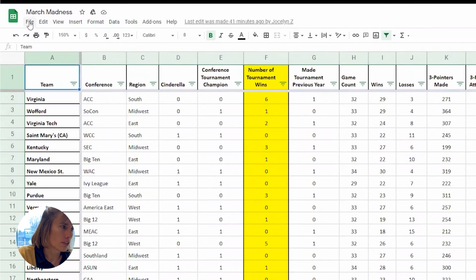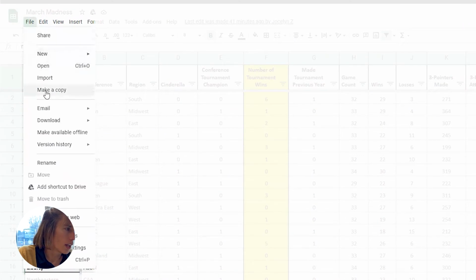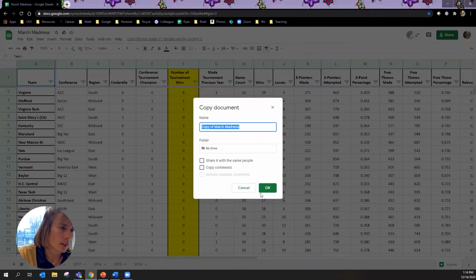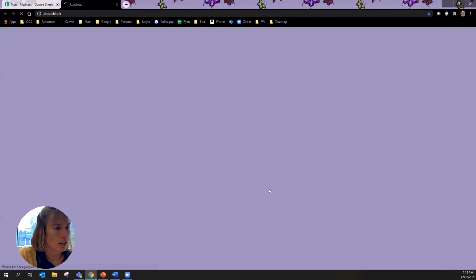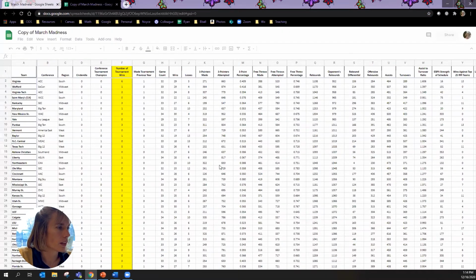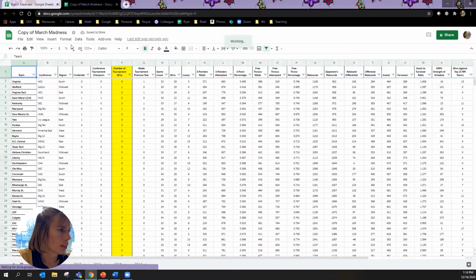You're going to go over here to File, and you're going to say make a copy and name it something meaningful to you and save it wherever you save your things. And here we have a copy of it. And I want to make this just a little bit bigger for you guys.